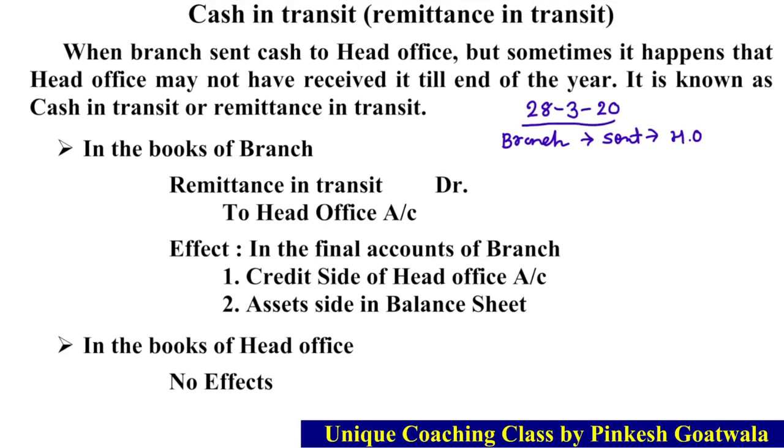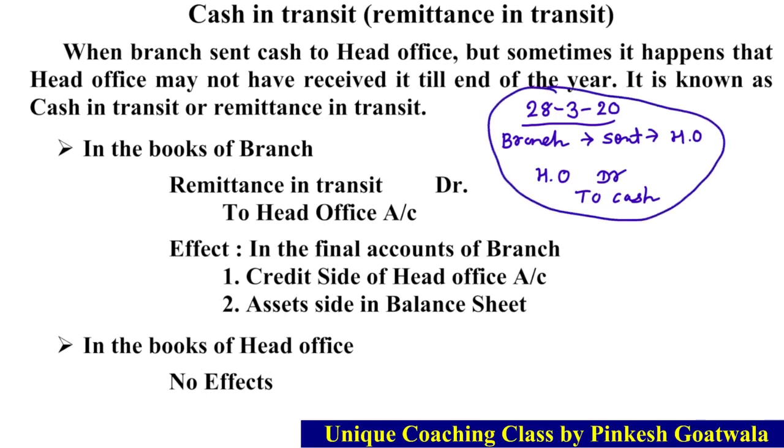Means on 28th March. જે 28th March જ્યારે cash send કરી હશે, okay, તો એની journal શું થઈ હશે? Simple જ છે, cash send કરી છે, cash goes, okay, એટલે કે cash જાય છે, right? So what we do? We credit cash account. Okay, cash આપણે આપી છે તો cash credit થશે, and who received this cash? That was the head office. So head office account will be debit. This journal is done on 28th March when actually cash was sent. Okay, cash account credit and head office account debit.